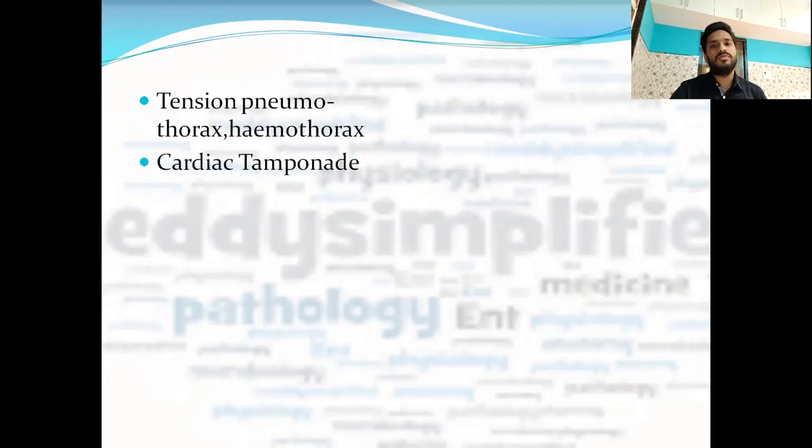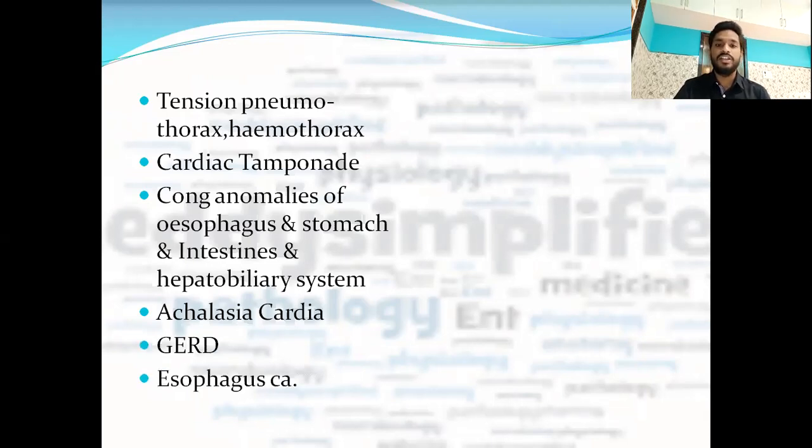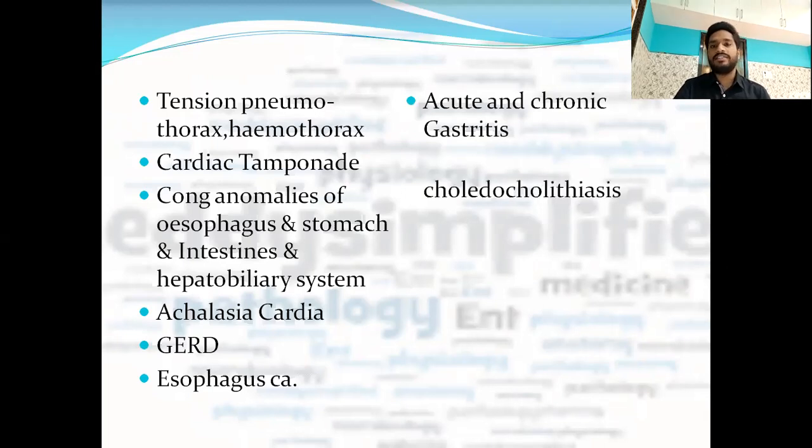And going further, what else is important? Tension pneumothorax, hemothorax, and cardiac tamponade. Cardiac tamponade, once again, you'll study in medicine, but I'll tell you to prefer it from surgery itself. And congenital anomalies of GIT, that is congenital anomalies of esophagus, stomach, intestine, and hepatobiliary system is important. You can cover it from pediatrics, but we have left it from pediatrics, and we have opted to cover it from surgery. Then achalasia cardia, gastroesophageal reflux disease, esophagus cancer, acute and chronic gastritis, cholelithiasis, and choledocholithiasis.